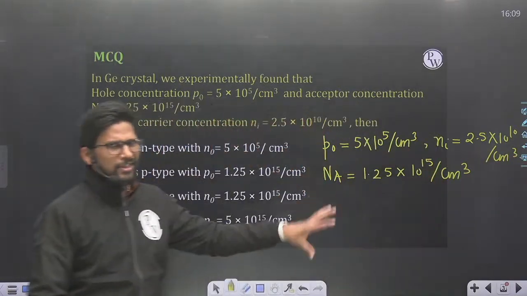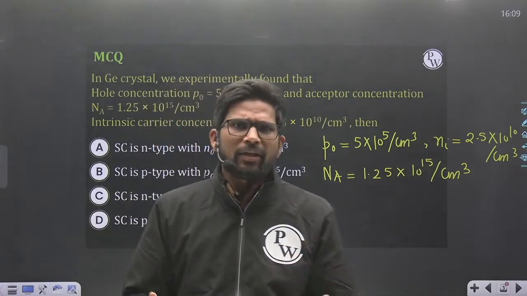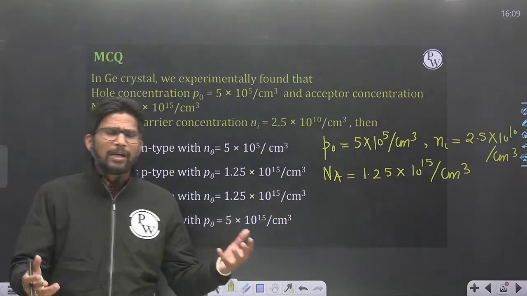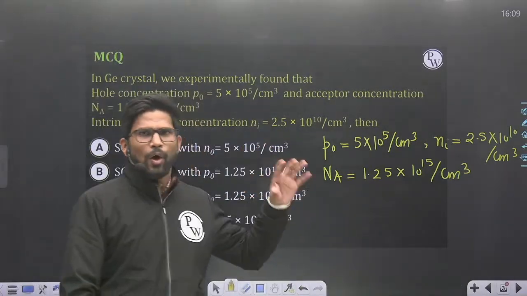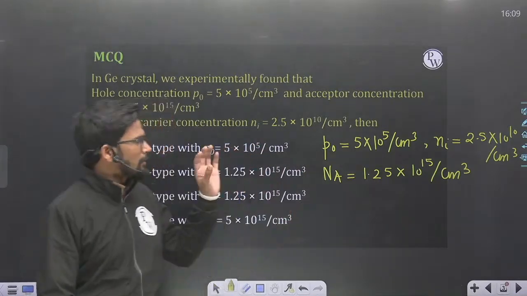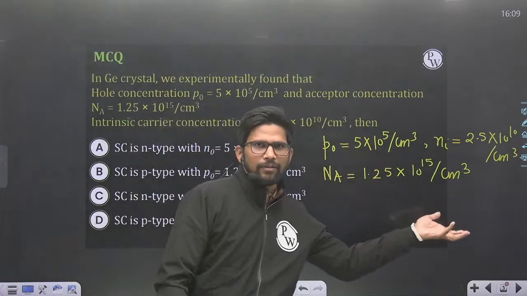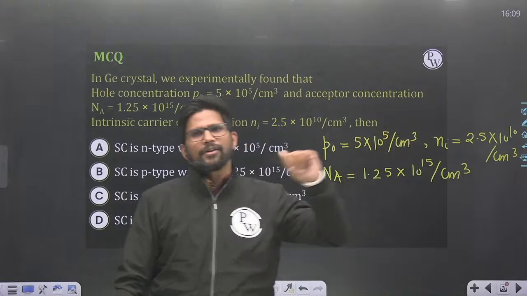We found this data. Maybe other data is available, but we didn't find it experimentally, and that is not mentioned in the question. Whatever data we found experimentally is given as hole concentration, acceptor concentration, and intrinsic carrier concentration.